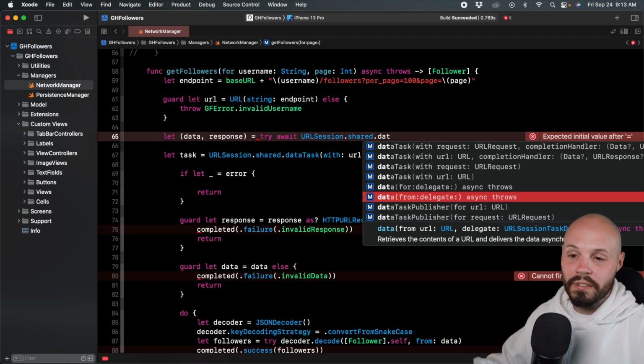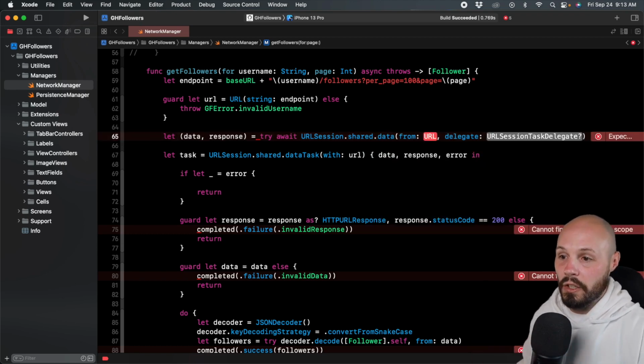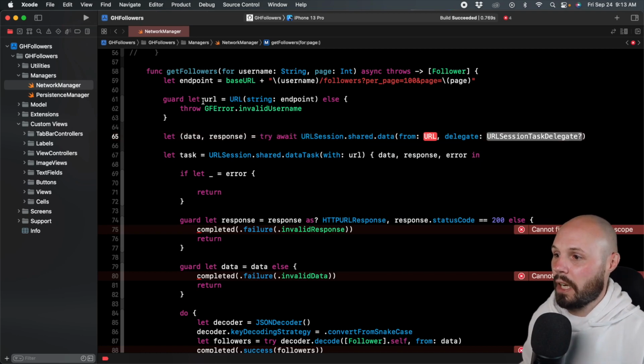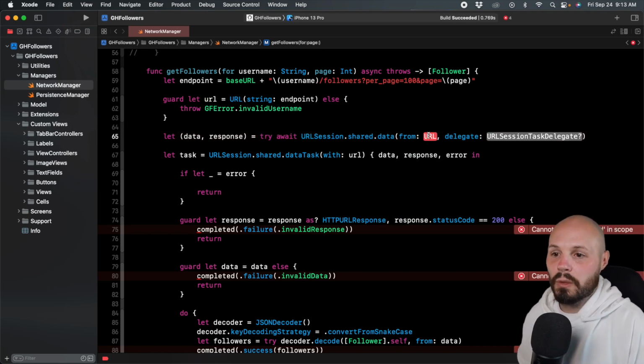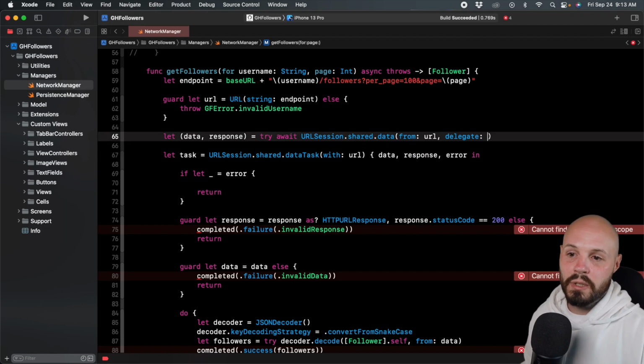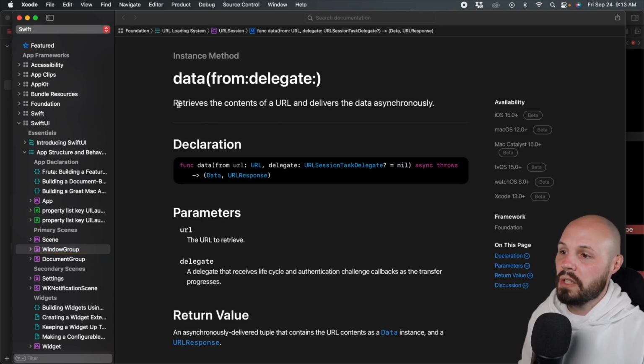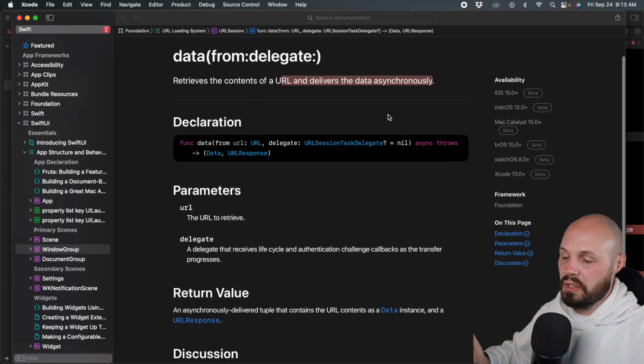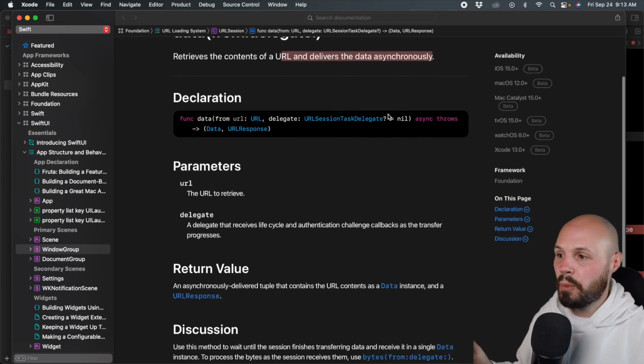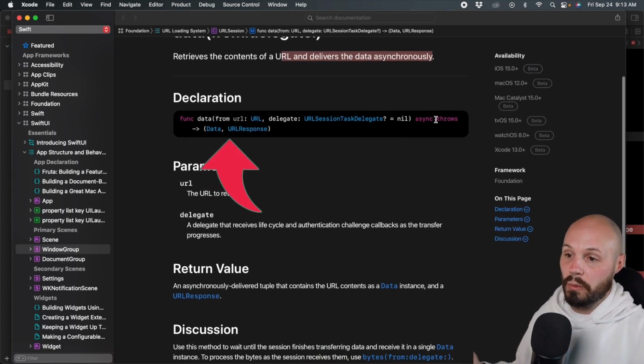So anyway, data from, that's async throws, and then the URL, which is what we have up here on line 61. Same thing, right? This is very similar to what we've done before. And then this delegate is optional. We don't need it. So now let me option click on this data here to pull up the documentation. So you can see it retrieves the contents of a URL and delivers the data asynchronously. The reason I wanted to show you this is to show you how I got that data, response tuple, because if you look, this is what it returns, right? It returns a tuple of data and response.